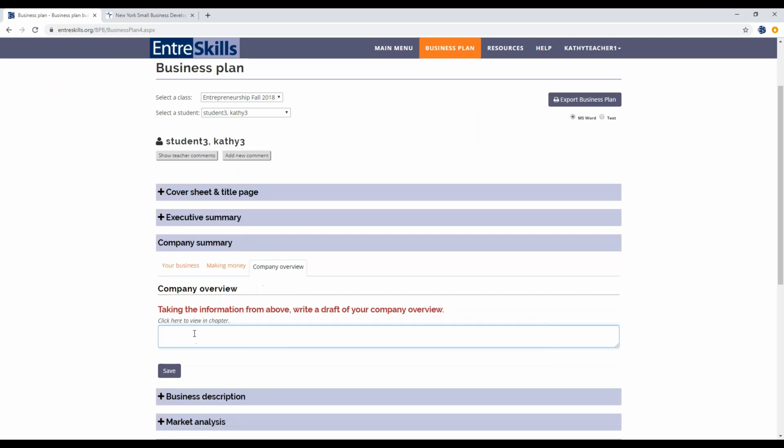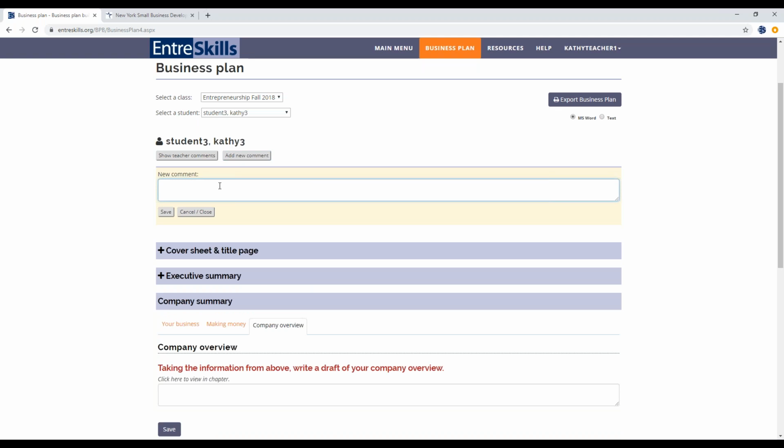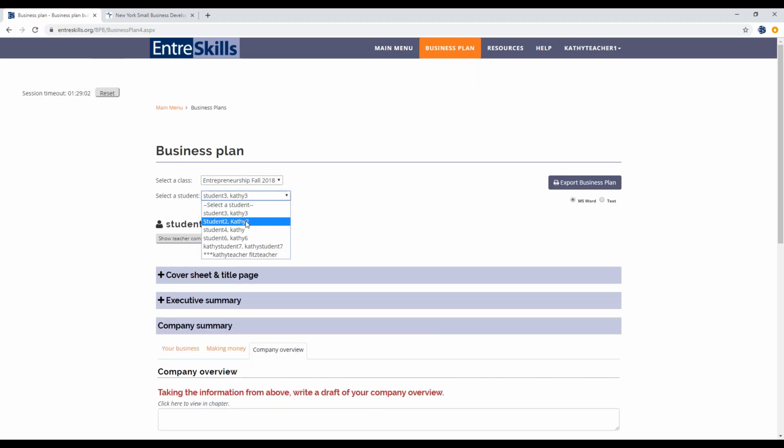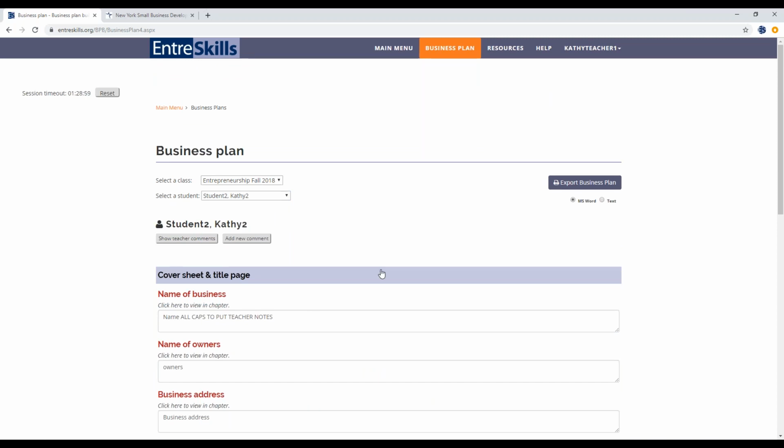Teachers can type into these boxes, and you would then click Save to save what you've typed in. We've also added this comment section so that you don't have to actually type into the work a student's done. You can just use this Add New Comment. Click Save. The student will see that from his or her account. And you can go through and look at your different students' work. From this page, you can export a student's business plan. You can export it as either a Word or a text document.